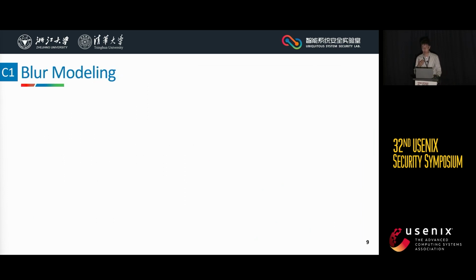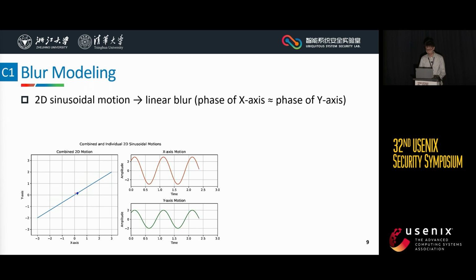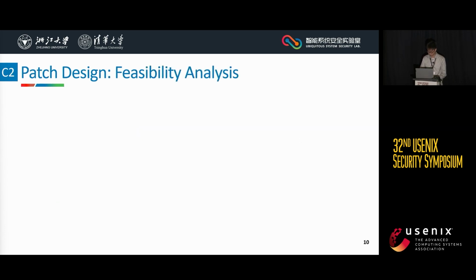Next, we model the resulting blur. The acoustic attacks cause a combined sinusoidal motion in 2 dimensions. And in practice, the phase difference between the x-axis and y-axis is trivial, so the resulting blur becomes linear. And then we build a 2D coordinate system to describe the linear blur with its strength and orientation.